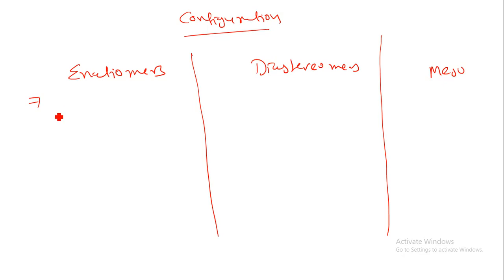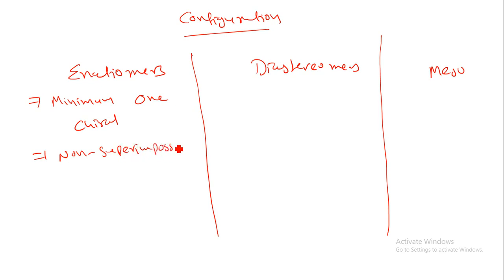Enantiomers means a chiral compound. It should have a minimum of one chiral center. The first condition is that it should have non-superimposable characteristics.